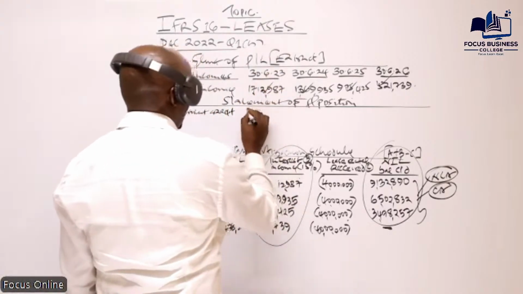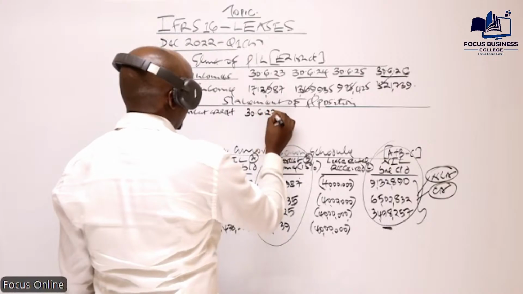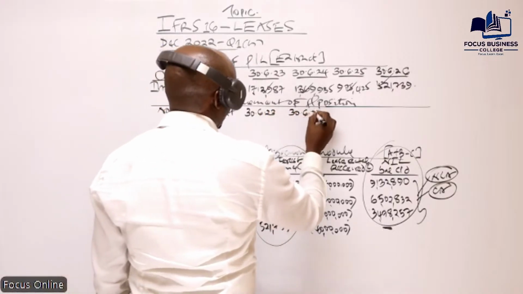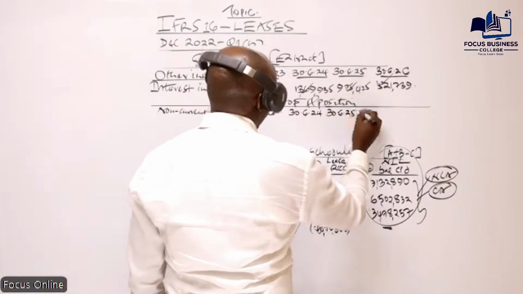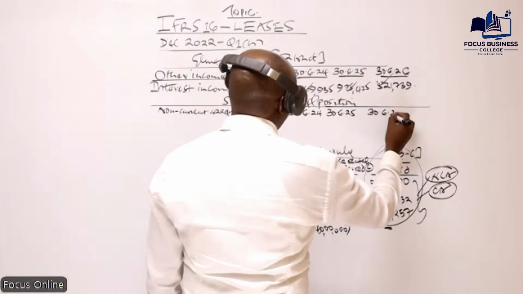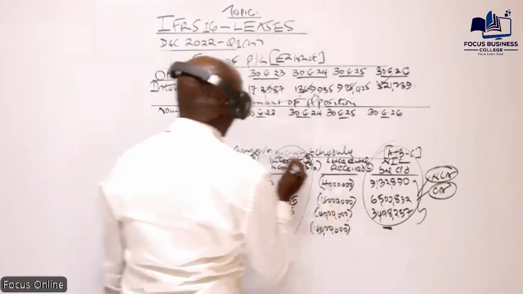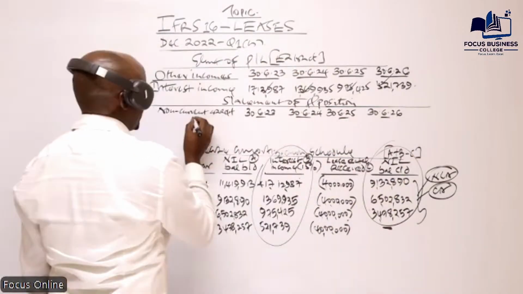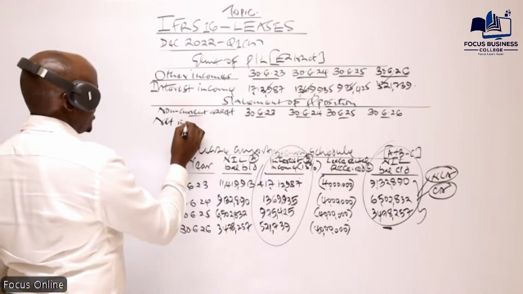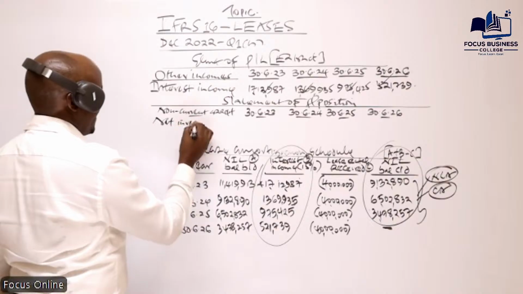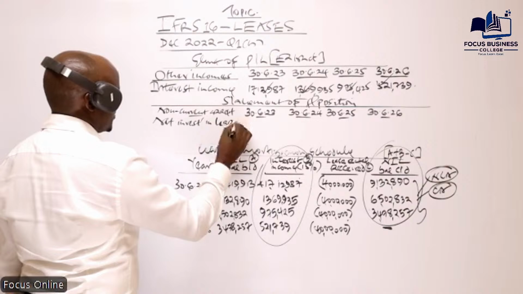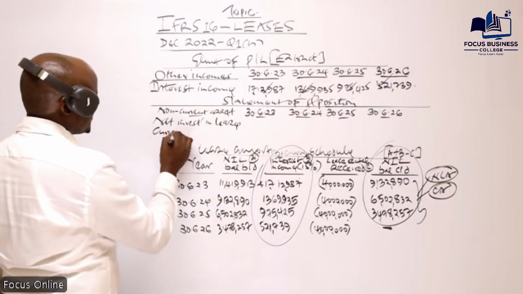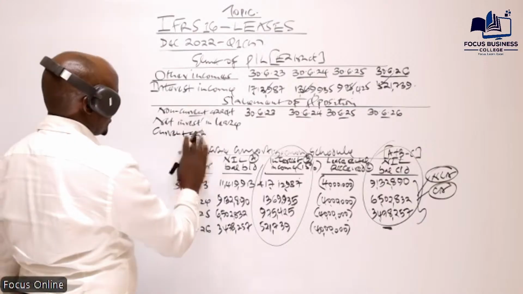Remember we should have 4 years: June 2023, June 2024, June 2025, June 2026. So we will have net investment in the lease under the non-current assets, and also under the current assets.